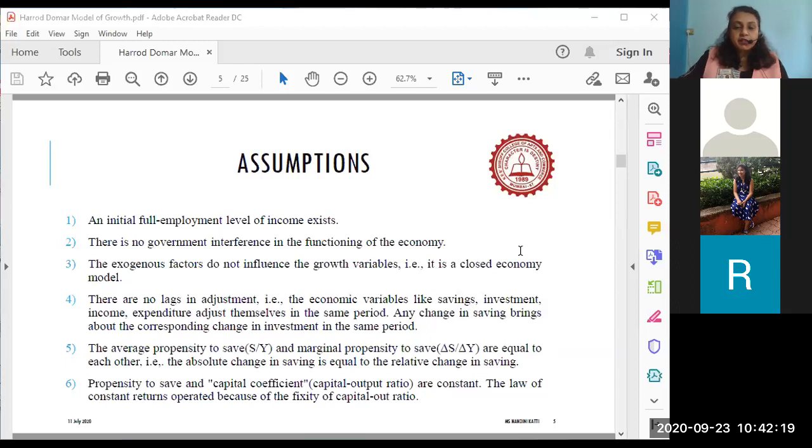We'll look at the other assumptions also. What are the other assumptions now? Now we actually start entering the HD model with the variables which Harrod and Domar are using. They say propensity to save. Average propensity to save is given by a small equation. Average propensity to save is also written as APS. Average propensity to save is equal to S upon Y. What is S? S is savings, Y is income.